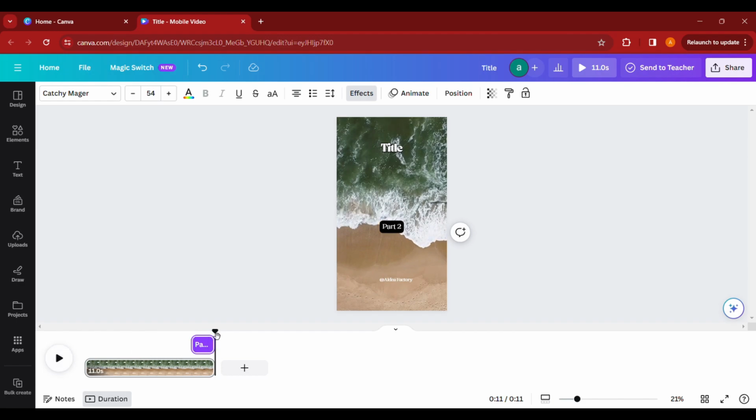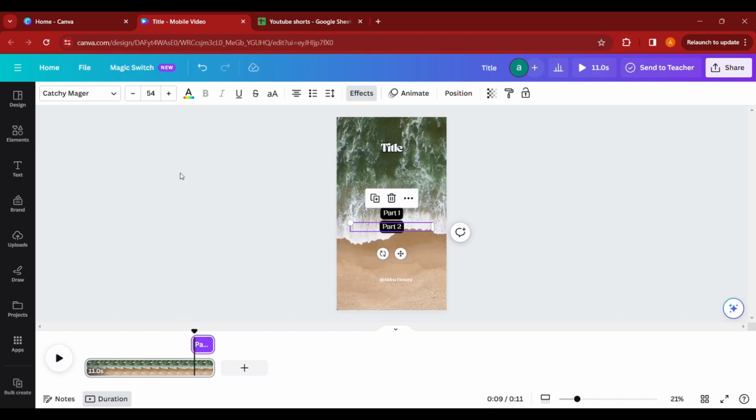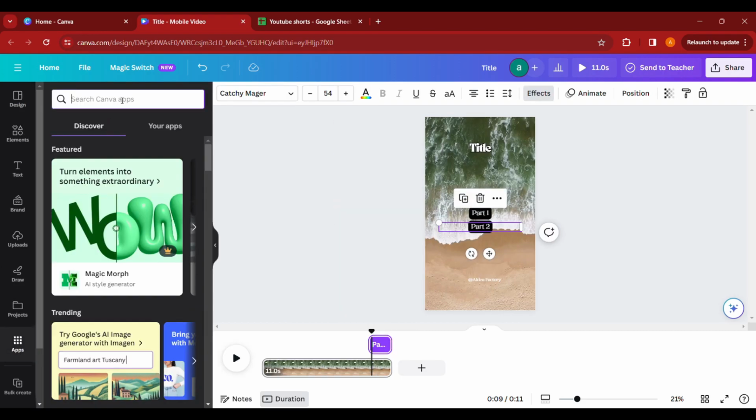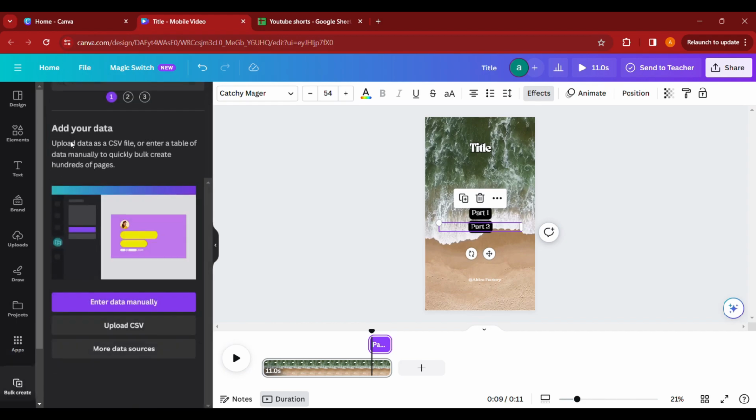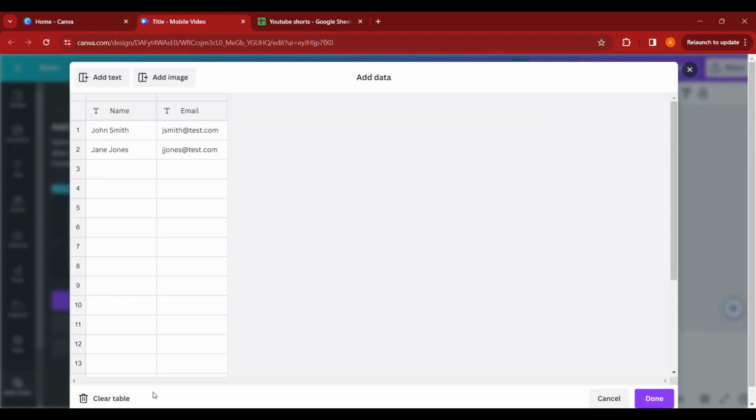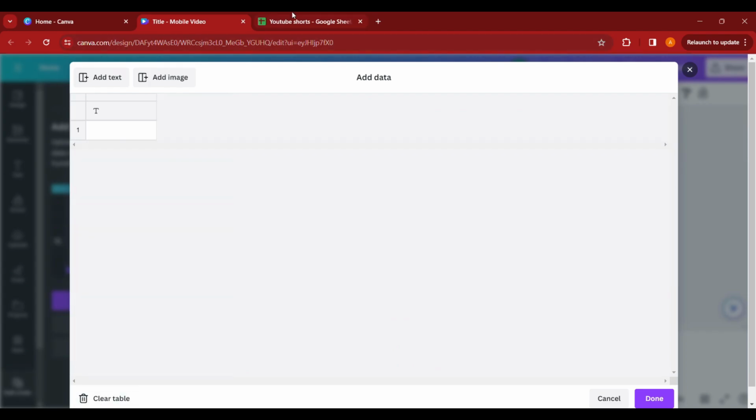Now for the magical part. We are going to insert the facts which we got from our mate ChatGPT in our videos with just a few clicks. In the left bar, go to Apps and search for Bulk Create. Select Enter Data manually and then Clear Table.